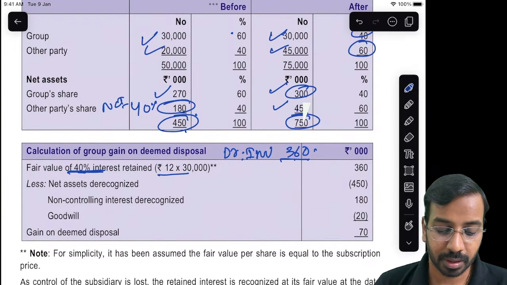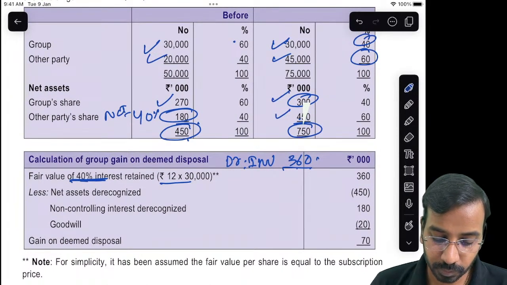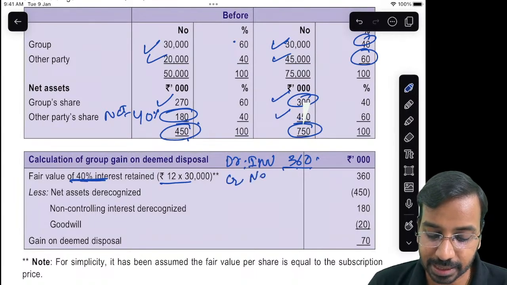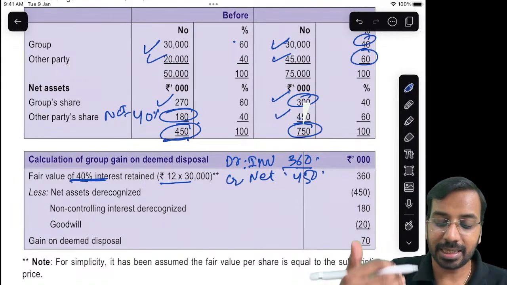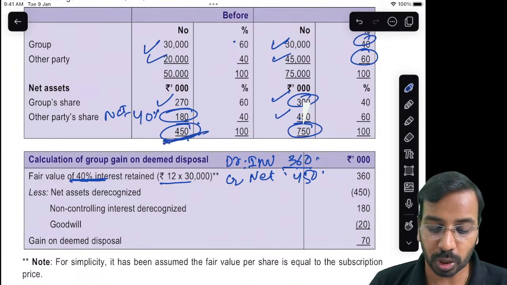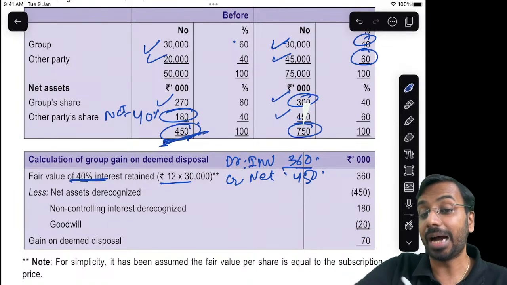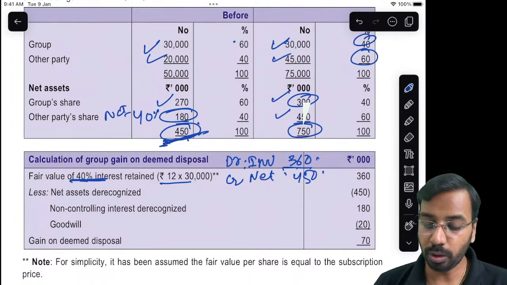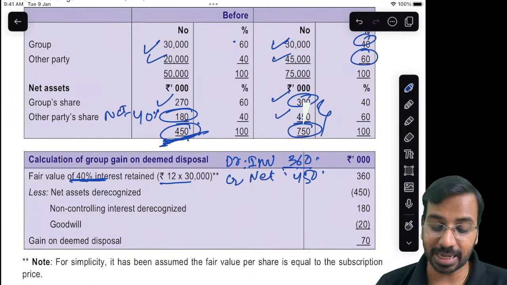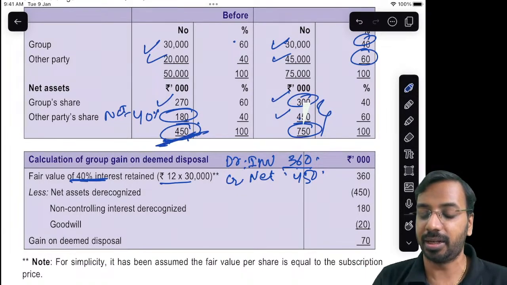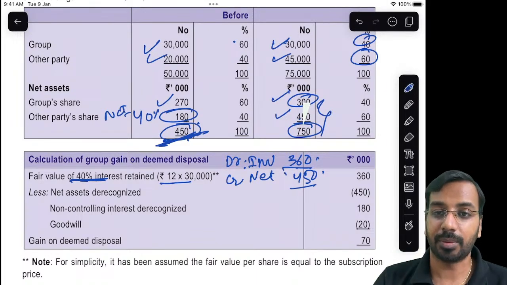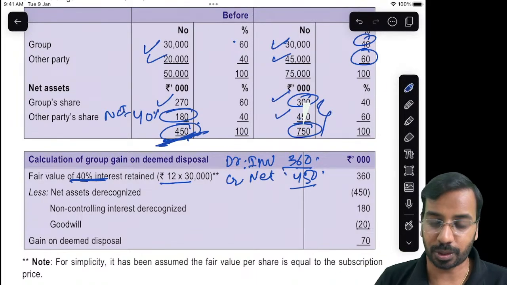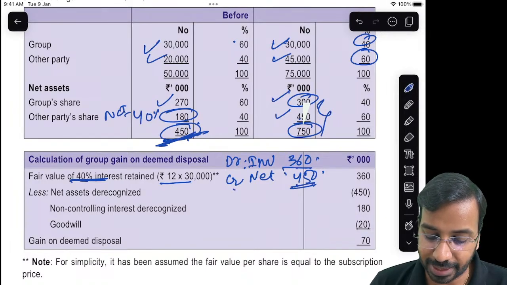Right? Then you will de-recognize the net assets. How much of net assets? 450. Why 450? Because that is the total net assets before the exercise. After the exercise we have lost control, so those numbers are not relevant. Before the exercise, the assets that would have been consolidated is 450, right? So you will credit net assets 450.